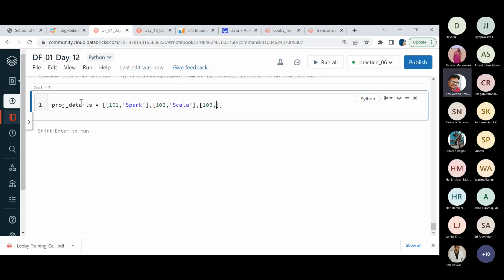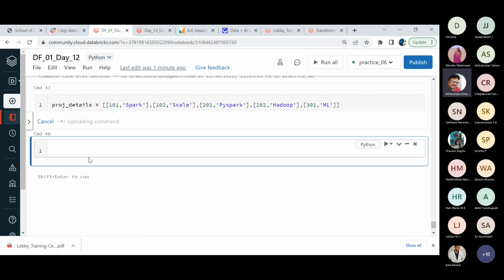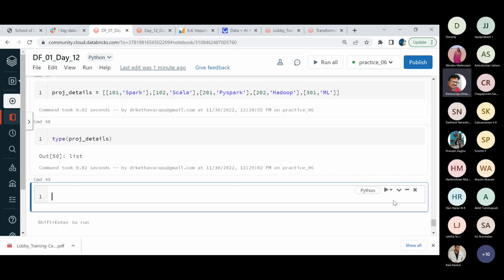And similarly, another project in the pipeline. Maybe, as I said, it is the senior members I have to allocate for this project. Like that, I am giving the names without any confusion. The mid level members, some Hadoop ecosystem and all. And for the senior members, I'm having a project like ML. So Spark, Scala, PySpark, Hadoop, as well as machine learning. If you run this, and if you are making use of project details, you will be getting the list.